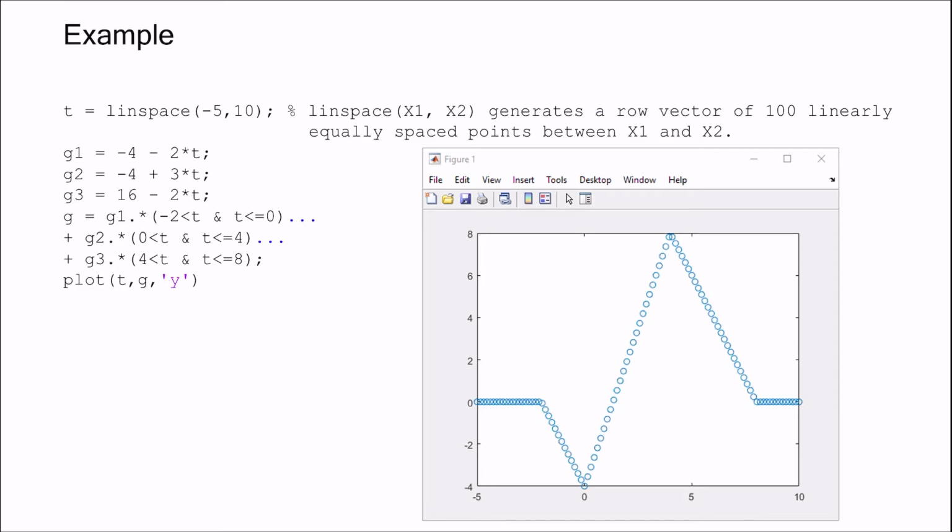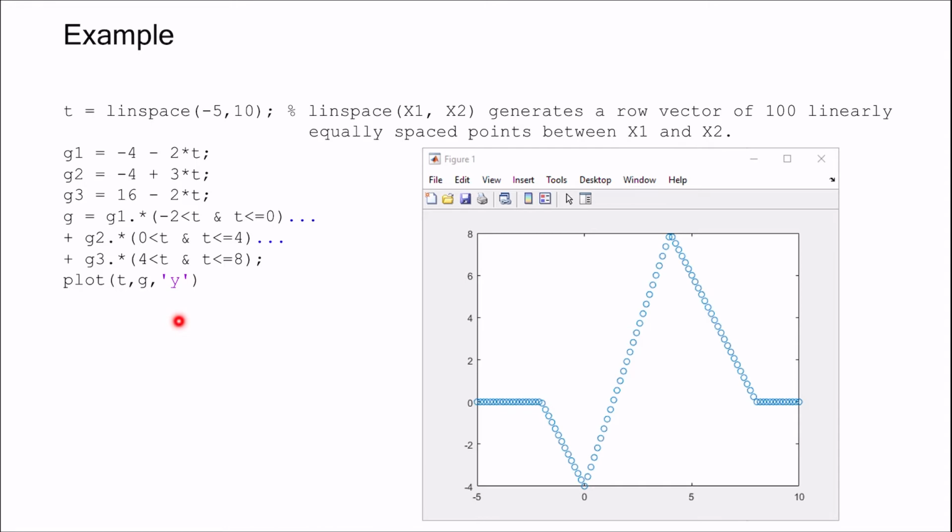For that, we use the function called linspace, which takes two parameters, and then we define g1, g2, g3, and at last we will define a plot function using t and g with line specifier. Here the line specifier is y, that means yellow. It will change the color of the line to yellow.